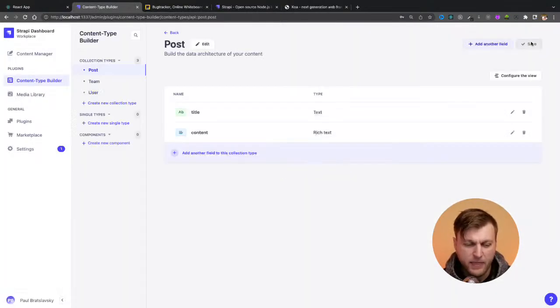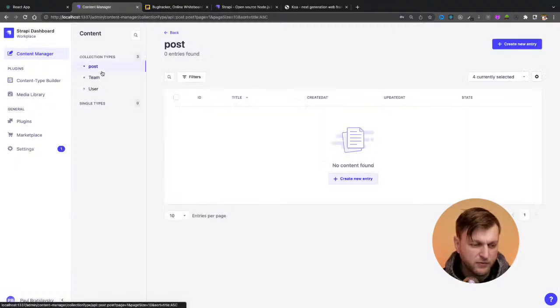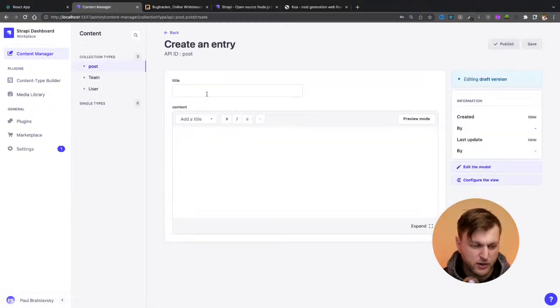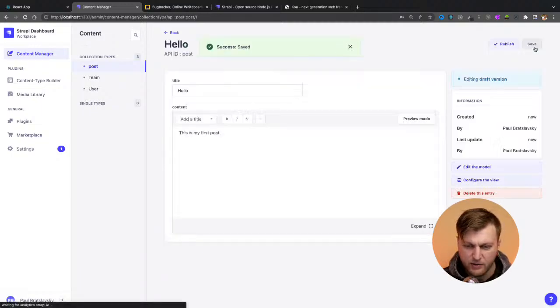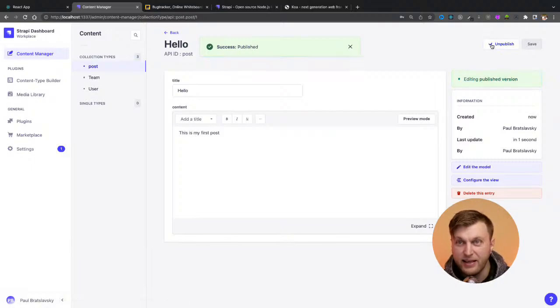I was able to create an endpoint where I have a post type. I'm able to add a title and a content to it. And the cool thing is I could manage my content within Strapi. That's one way of doing it, so I could create a new entry, "hello," and here we'll do "this is my first post." And what's awesome is I could save and publish, and now in like one minute, literally talking to you, I created an endpoint for us to be able to get posts.